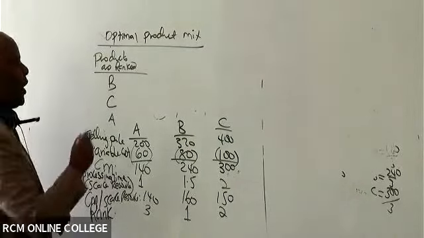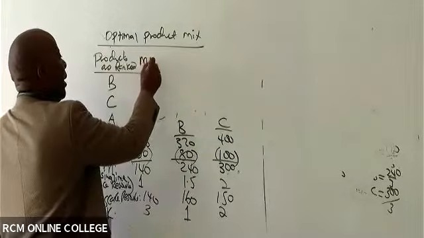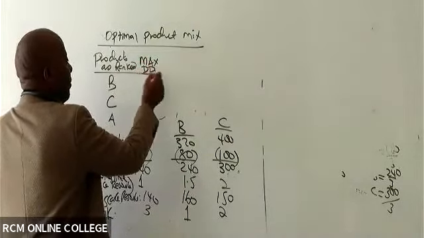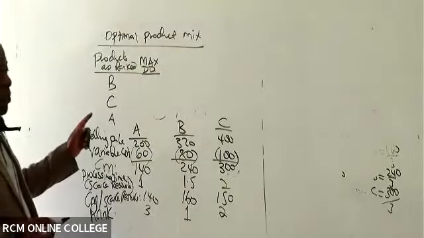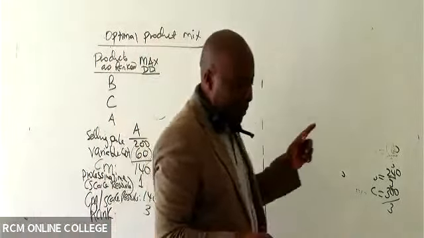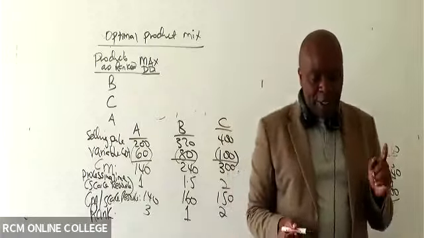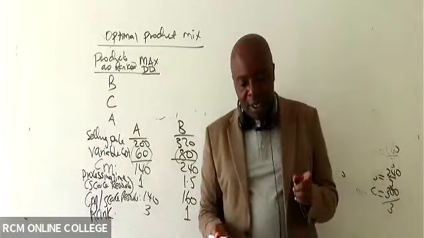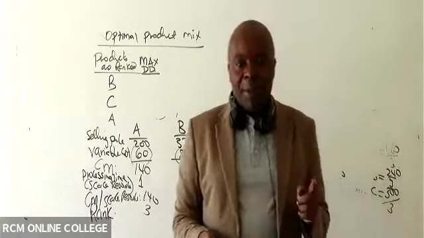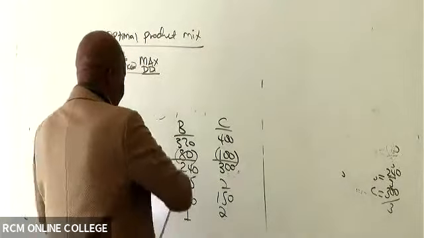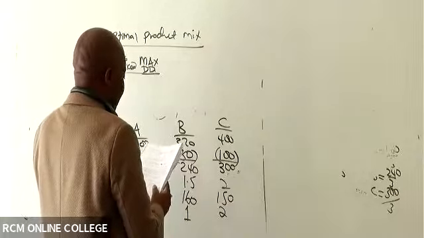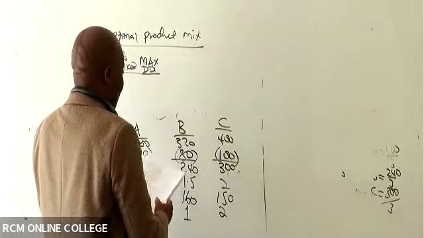Yeah. So give us the maximum demand. Go to that table where they have given us maximum demands and read for us the maximum demand for B. What do we have there, somebody? 8,000, isn't it?